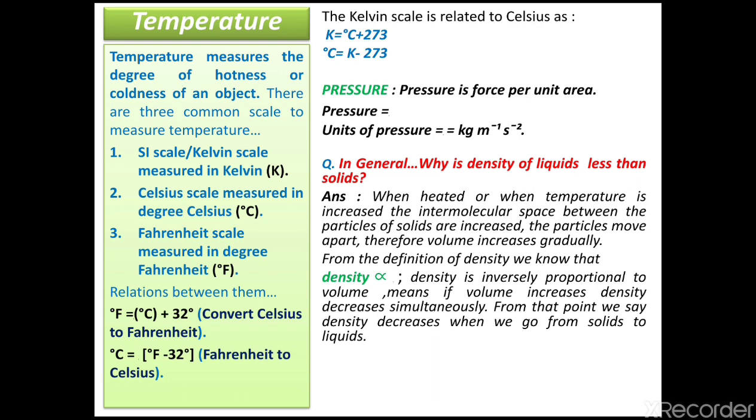If density increases, volume decreases, or if volume decreases, density increases. From that point, we say that density decreases when you go from solid to liquid, as volume of solid is less than volume of liquid, which is less than volume of gas.